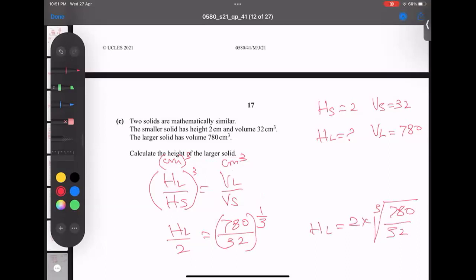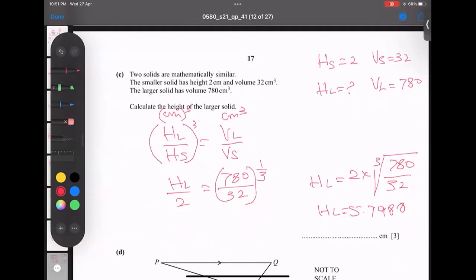And if you type it in the calculator, let me check it: 2 times the cube root of 780 divided by 32. Alhamdulillah. So the answer turns out to be 5.7988. And if you round it, you get 5.80.